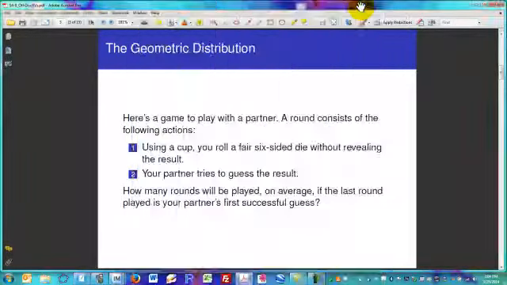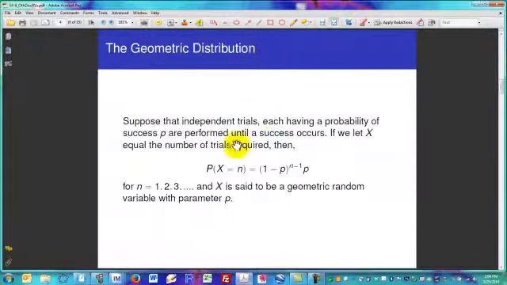I don't want to close that completely out. So here it is. It turns out that the geometric distribution has three requirements. You have to have independent trials. In the dice roll, we can think that, well, sure, dice rolls are independent. Each has to have a probability of success p, so that has to be constant. And that turns out to be true with the dice game as well. A constant probability of success is 1/6. And they're performed until a single success occurs. So that's the third requirement of a geometric distribution's context.